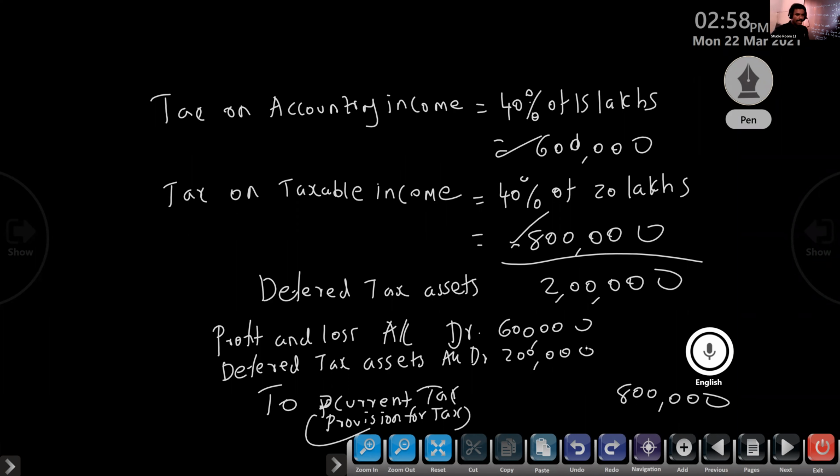Clear? When accounting income is more than the taxable income, that is deferred tax liability. When accounting income is less than the taxable income, then it will be deferred tax assets. Clear, no? So through example you can understand. Profit and loss account, how much we have to pay? 6 lakh. Current year we created, last year we created 8 lakh. So the difference will be asset, debit.